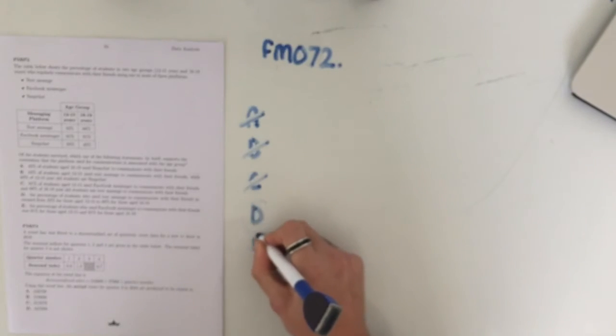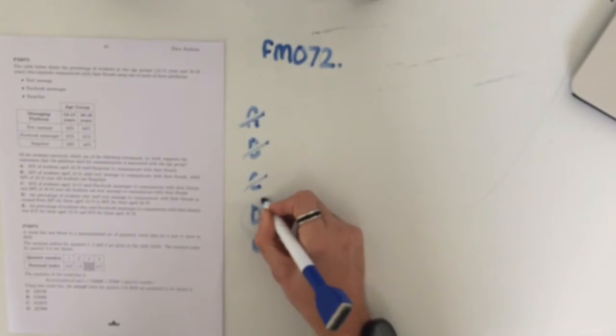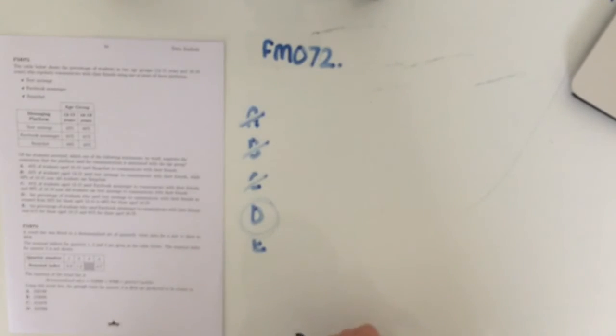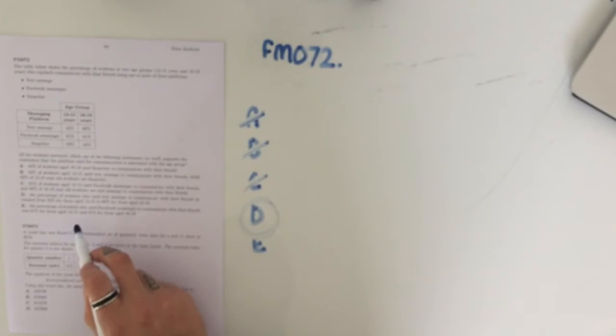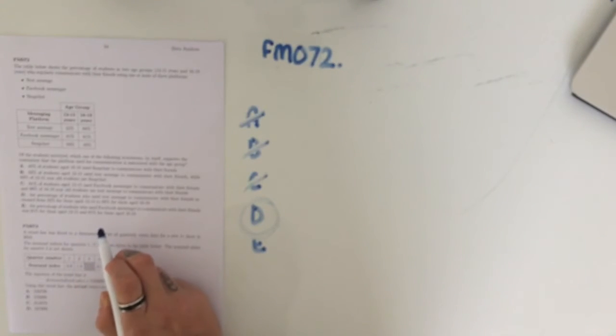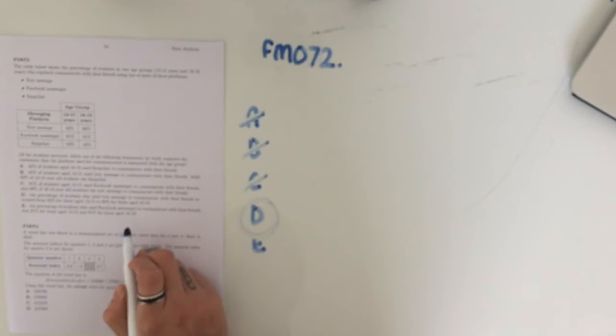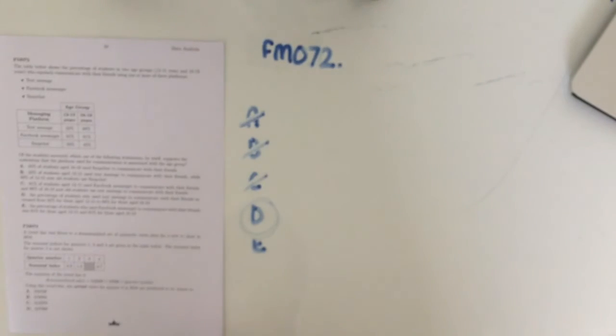So D is definitely looking at our answer, but we'll have a quick look at E, just to be doubly sure. The percentage of students who used Facebook Messenger to communicate with their friends was 91% for those aged 12 to 15, and 91% for those aged 16 to 19.